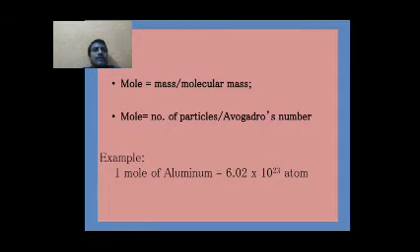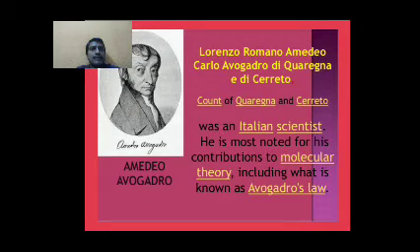1 mole of aluminum is equal to 6.023 × 10^23 atoms. The mole concept was introduced by Avogadro. The Avogadro number is calculated by using the number of moles into Avogadro number.